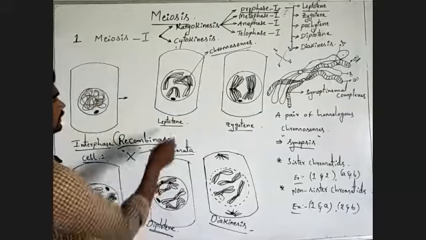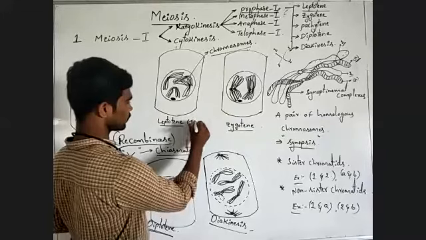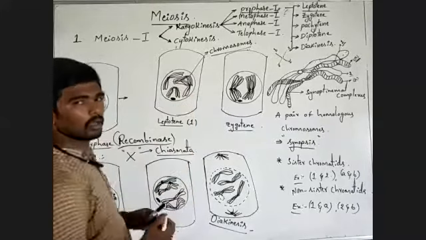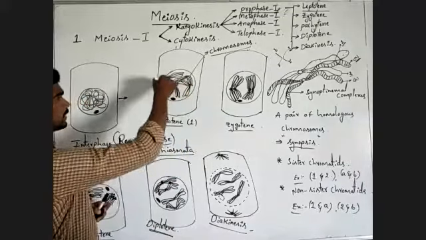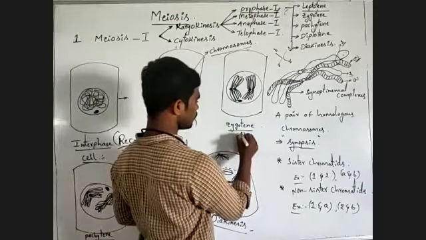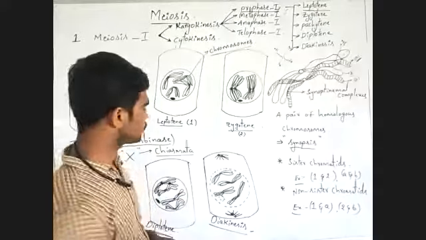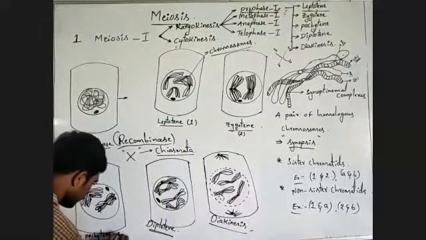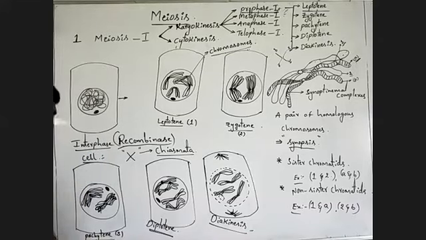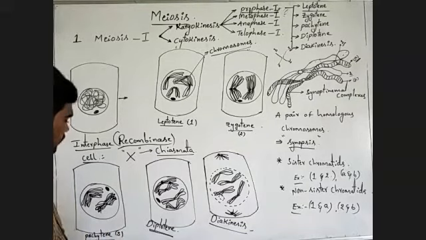Observe carefully. In the first step, chromosomes are present in the nucleus randomly. In the second step, the pairing process occurred. In the third step, exchange of genetic material took place.